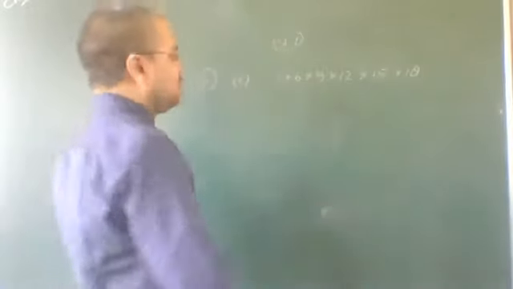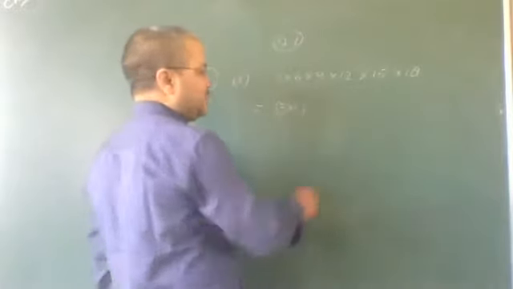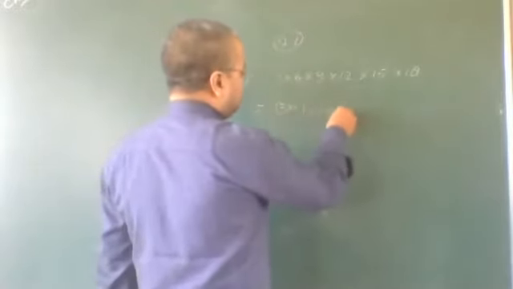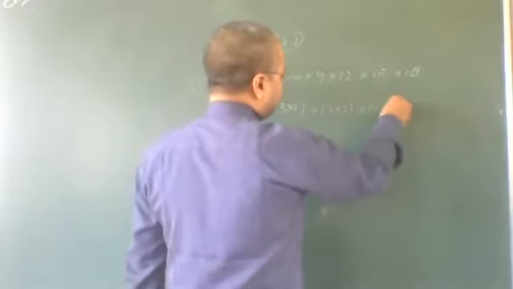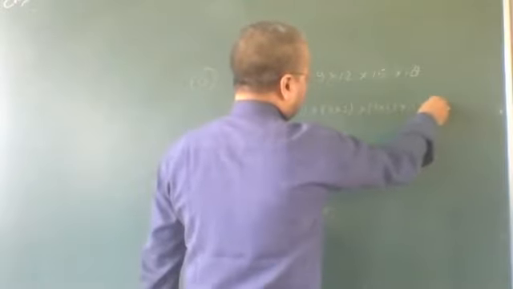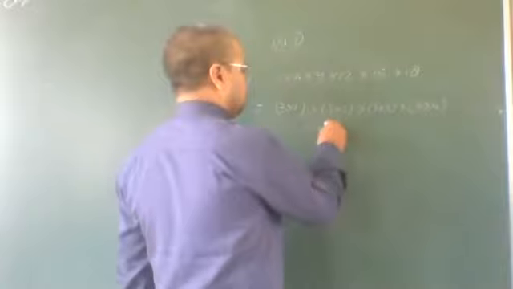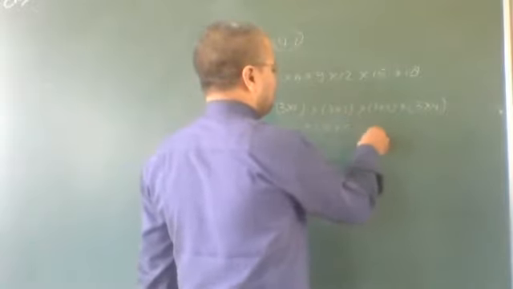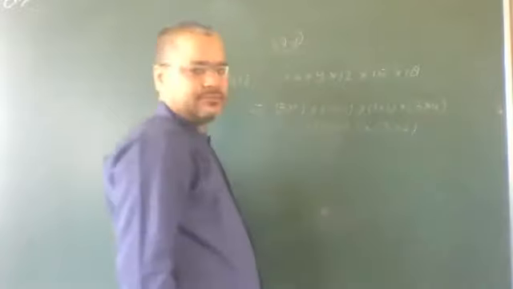So 3 can be written as 3 into 1, 6 as 3 into 2, 9 as 3 into 3, 12 as 3 into 4, 15 as 3 into 5, and 18 as 3 into 6.